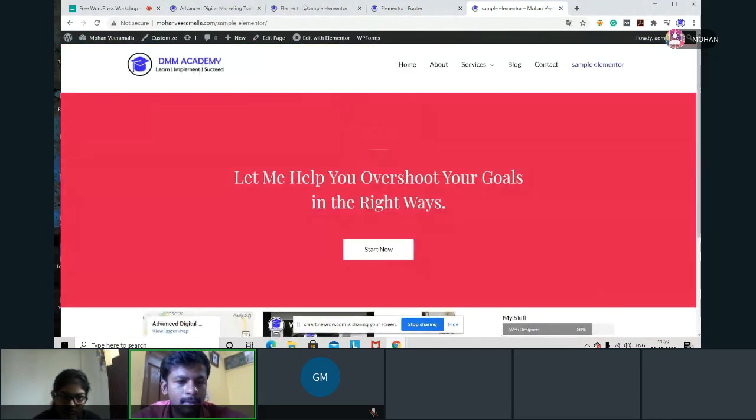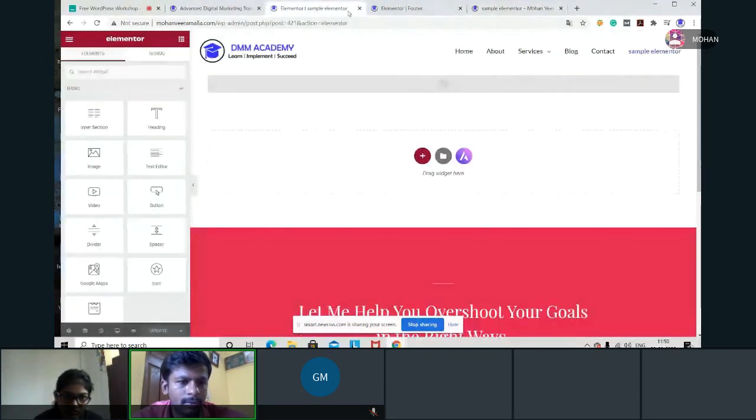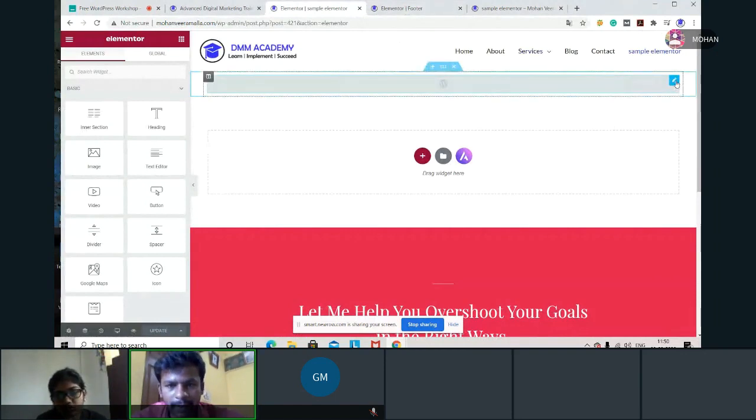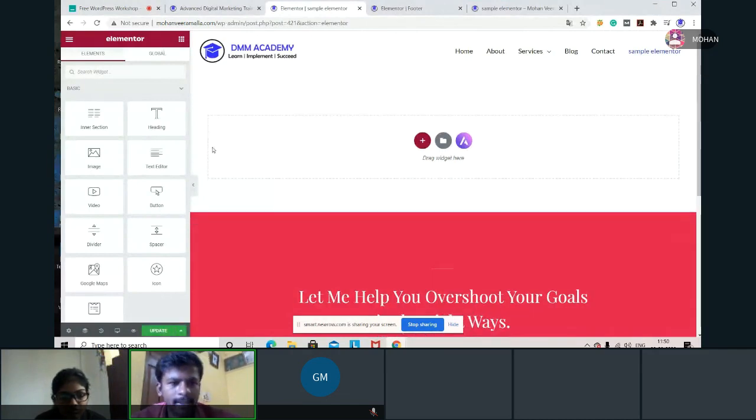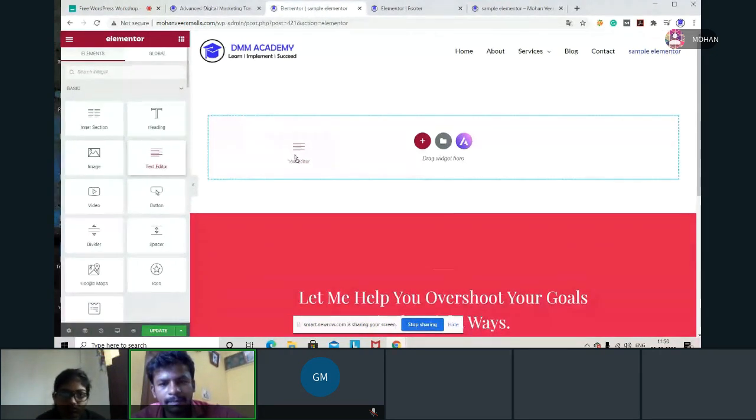Now what we are going to do? Now I want to show this meta slider. This is not working in this way. Now I'll make it cross. I don't want this. The second procedure which we are going to do is I'm taking a text editor here and dropping it here.